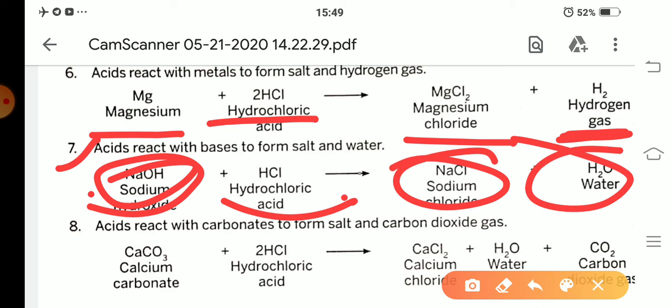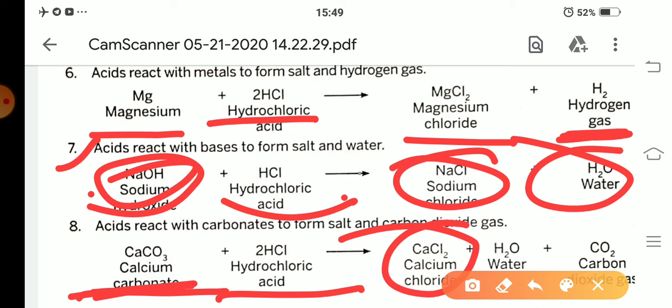Okay. Next, acids react with carbonates. Acids react with carbonates of metals generally. Then it forms salt and releases carbon dioxide. Here an example is present: CaCO3, calcium carbonate, reacts with hydrochloric acid, it forms calcium chloride and releases carbon dioxide and also forms H2O. These are some chemical properties of acids.